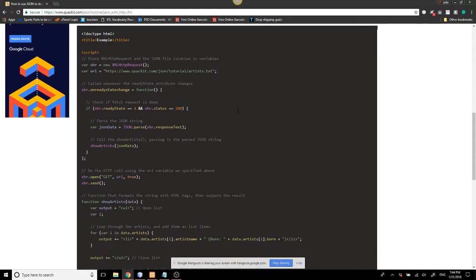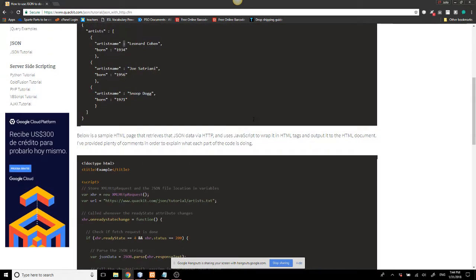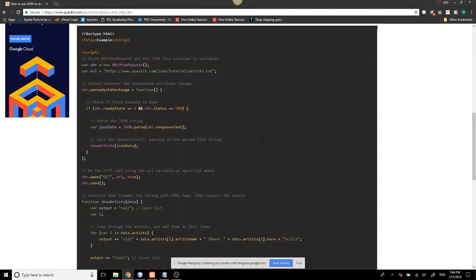And what is basically the XML HTTP request is bringing what is in this file. It is a little bit complicated as you can see, but after understanding it, it is not that bad. So okay, let's start putting everything in order.